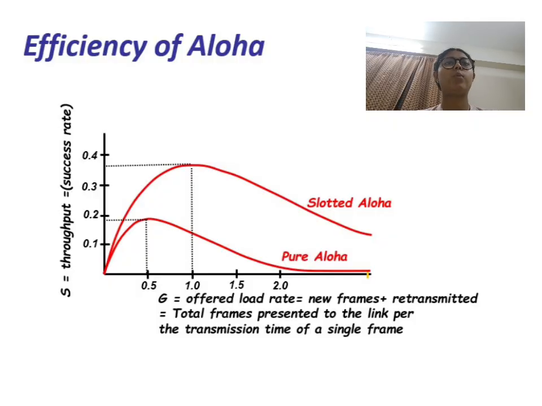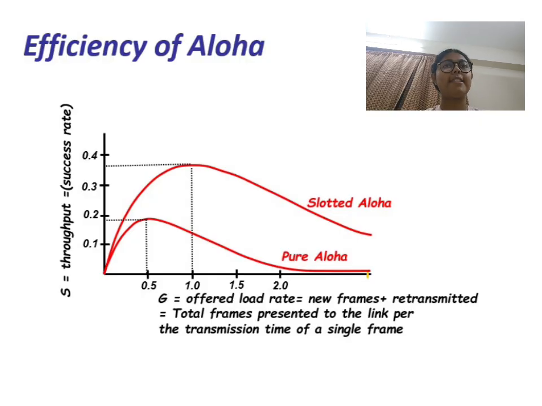Pure ALOHA is one of the simplest random access protocols. In this method, any device can transmit data whenever it wants without checking whether the channel is free or not. Because of this, collisions are very common. If a collision happens, the device waits for a random amount of time and retransmits the data. This makes pure ALOHA simple but not very efficient.